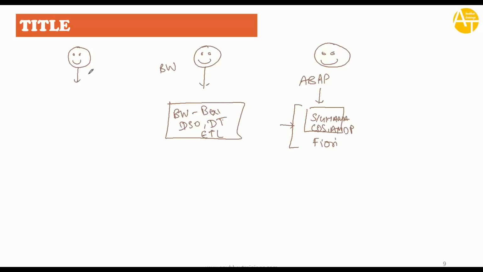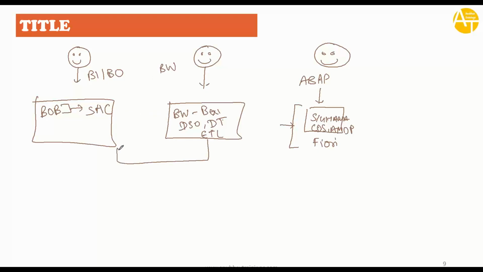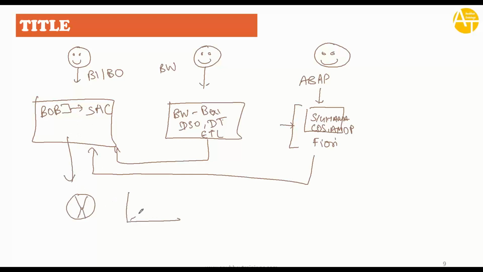Then there is a BI, BO expert. Their job is to use SAP BOBJ, which is nowadays moving to SAP Analytics Cloud. They consume the data coming from the BW system and S4 HANA system and use that to build amazing dashboards, which you just saw a glimpse of today.